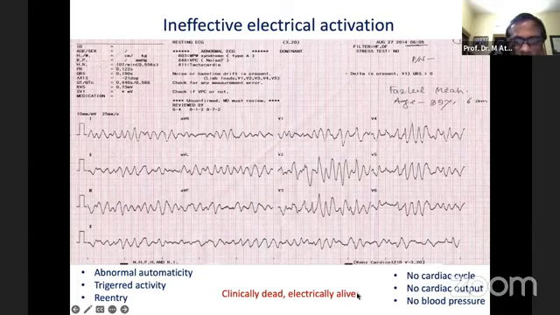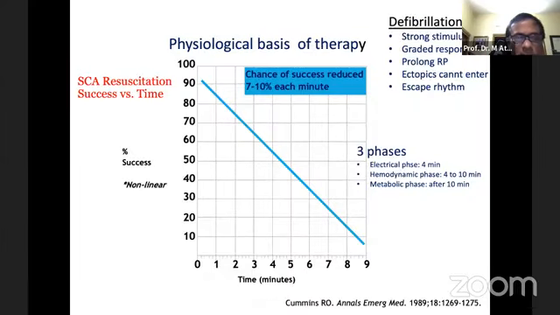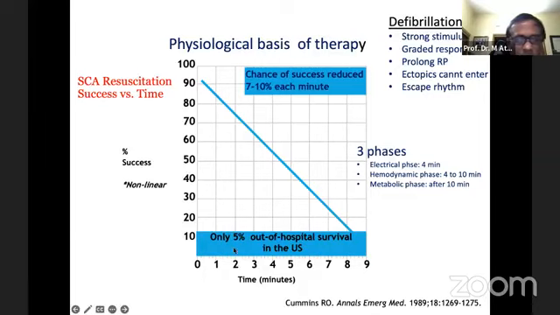In this situation, the patient may survive even up to 10 minutes. Only 5% of patients may have a chance to go back to normal sinus rhythm spontaneously. Otherwise, 95% of patients will die if there is no immediate intervention within 10 minutes.